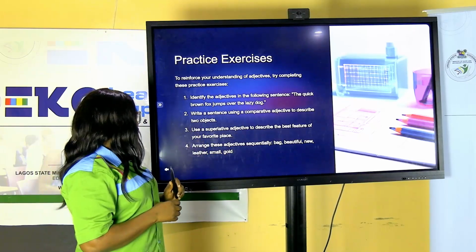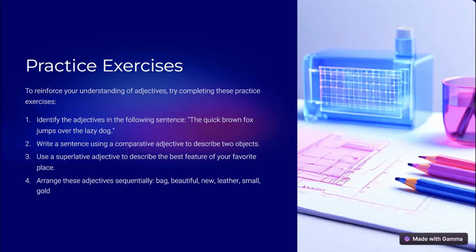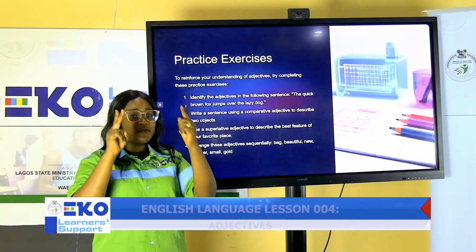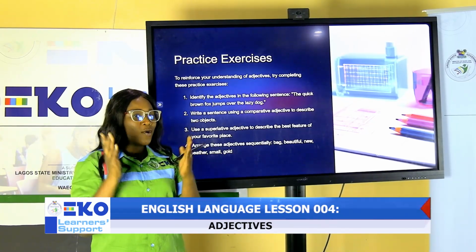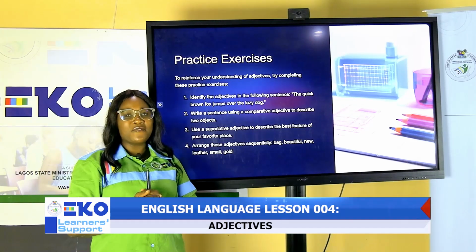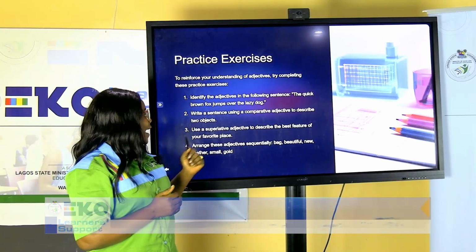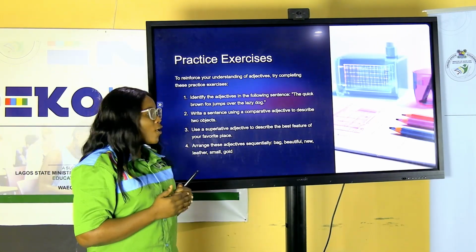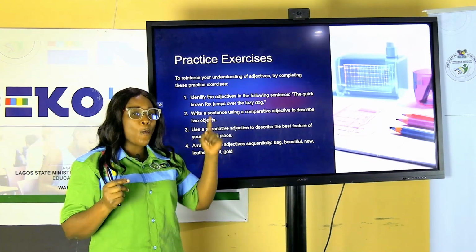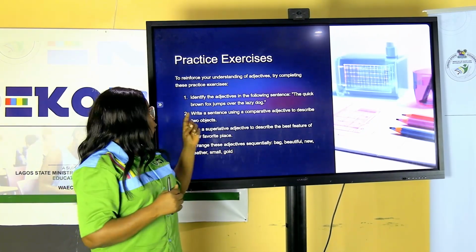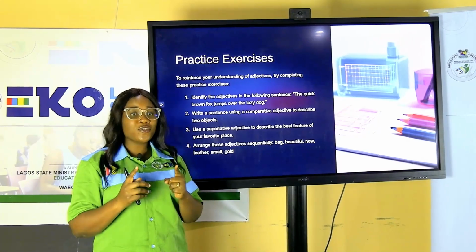Question number 2. Write a sentence using a comparative adjective to describe two objects. Comparative describes two, superlative describes three or more. Now, what sentence have you written? I have, the boy is taller than the girl. Two: boy, girl. Comparative adjective: taller.